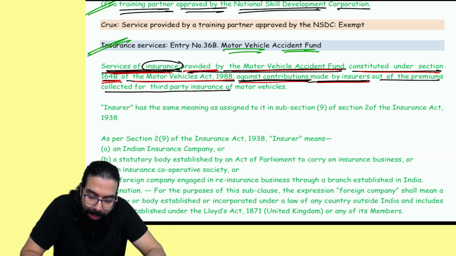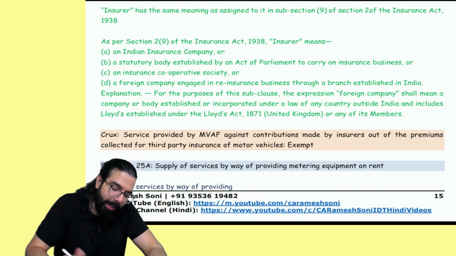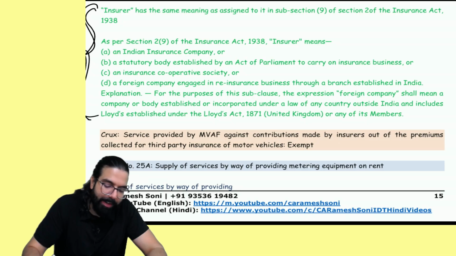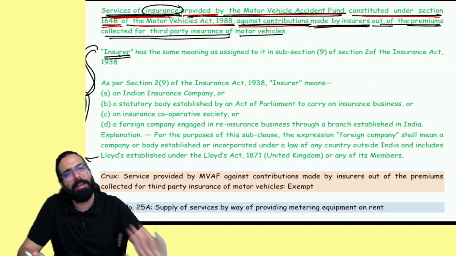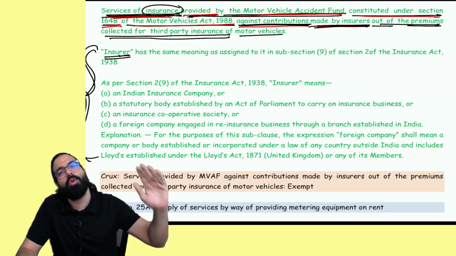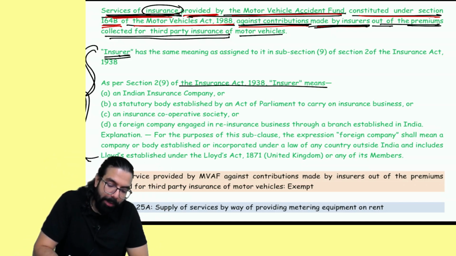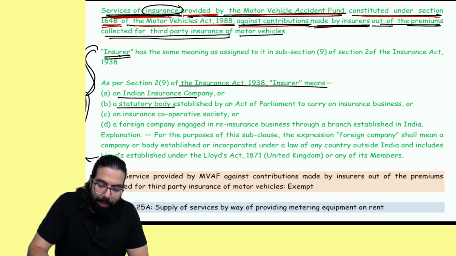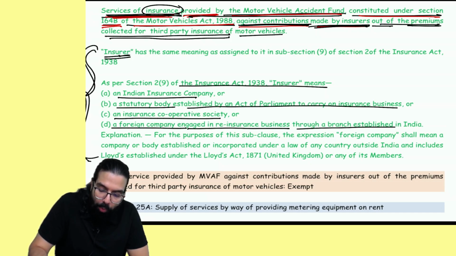It says against contribution made by insurer out of the premium collected for third party insurance of motor vehicle, and they have gone ahead and given one insurance definition also over here. What do you mean by insurer? Not very important. Insurer basically means the insurance company like HDFC Ergo, Axis Bank, etc. Insurer means an insurance company, a statutory body like LIC set up under an act of parliament, or an insurance cooperative society, or a foreign company engaged in reinsurance business through a branch in India.